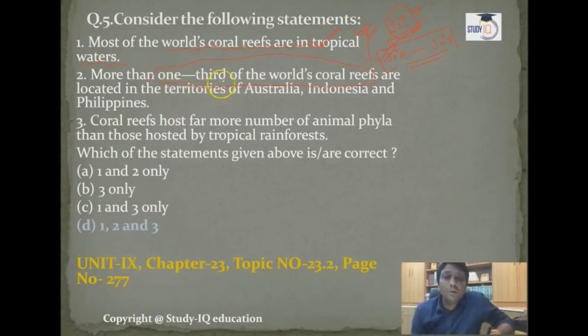The second statement: more than 1/3 of the world's coral reefs are located in the territories of Australia, Indonesia and Philippines. See guys, these are those places worldwide which have a maximum presence of coral reefs in the world. And the Great Barrier Reef, I hope you know, is in Australia, and this is the reason 1/3 is absolutely right here. The second statement is right. The third one: coral reefs host more animal phyla than those hosted by the tropical rainforest. Okay, so actually the coral reefs host more animal phyla than the tropical rainforest. That is absolutely right. Actually, you know what is there?